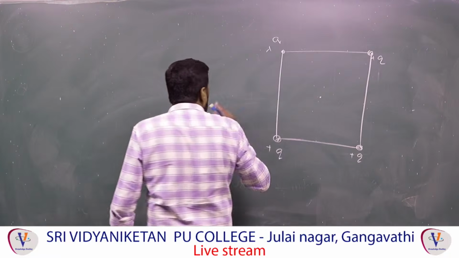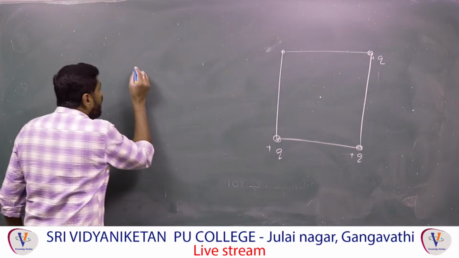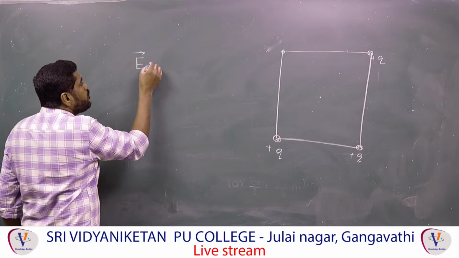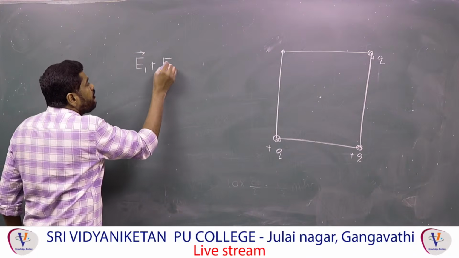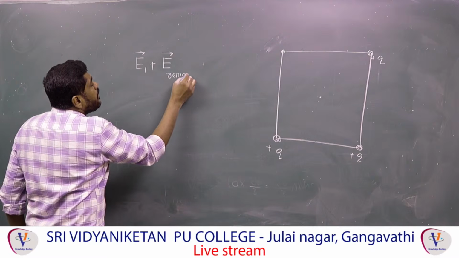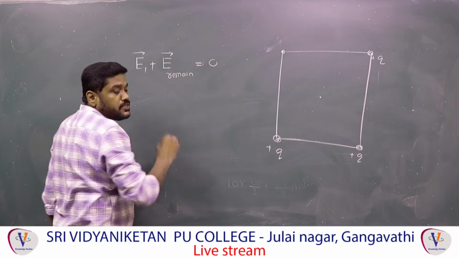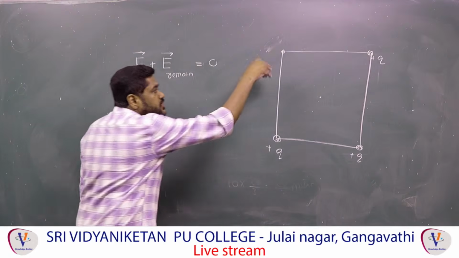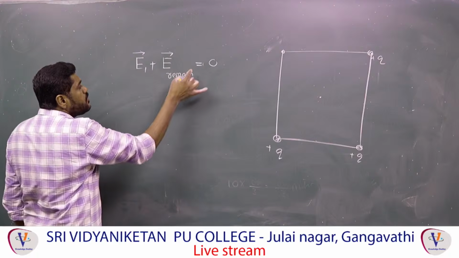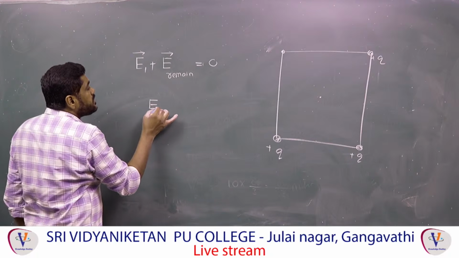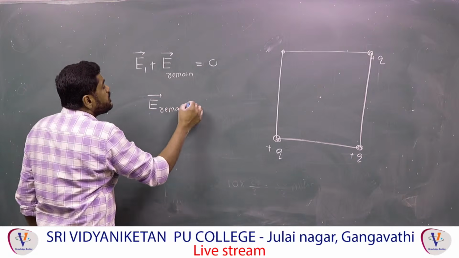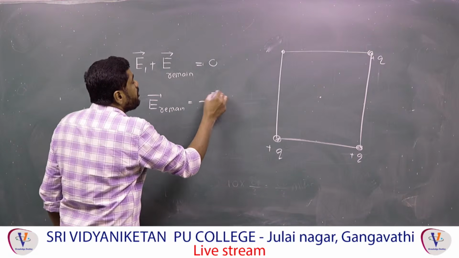Therefore, means what? I am not taking any charge here. Therefore, electric field due to single charge. Right now, electric field due to single charge. So, electric field due to remaining all charges must and should be equal to 0. I feel there is a charge, but originally there is no charge. Therefore, now what you can say, electric field of the remaining must and should be equal to minus E1,